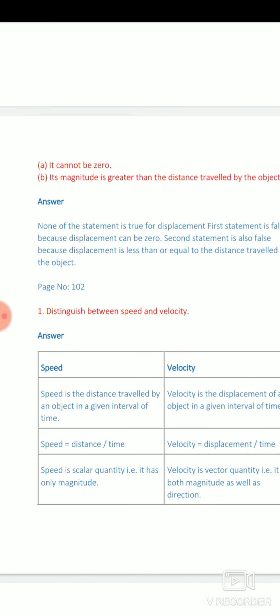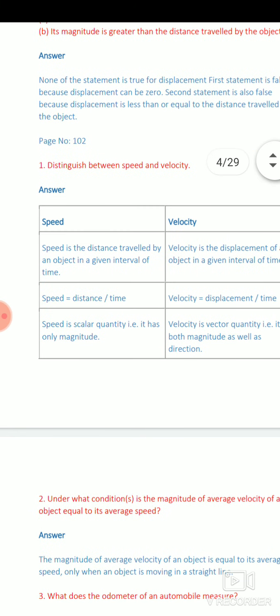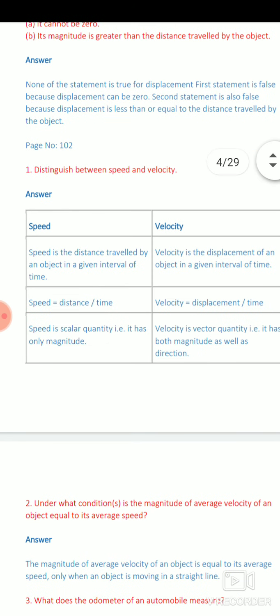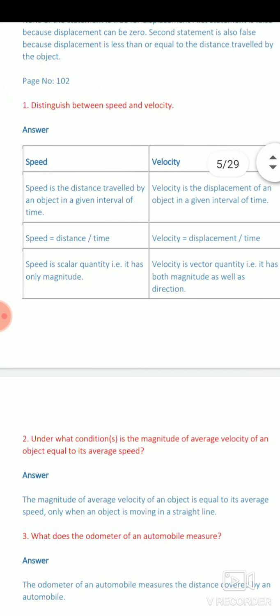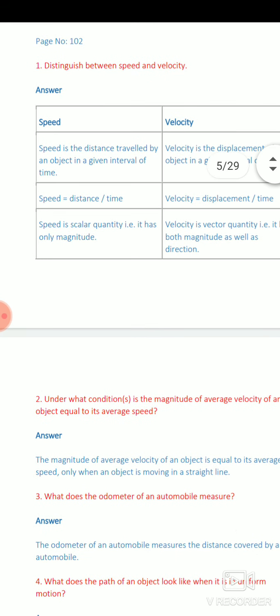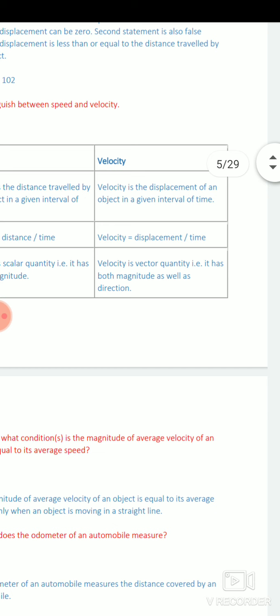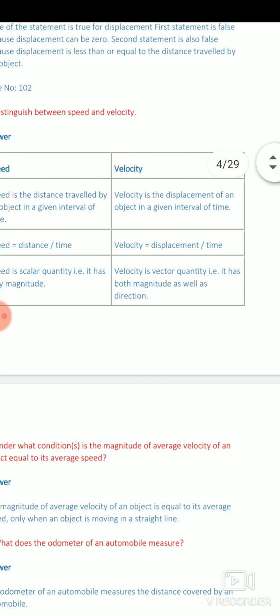Now the next question: the difference between speed and velocity. Dear students, speed and velocity can be the same whenever we travel in a straight path, but in case of difference, speed means distance per unit time, but velocity means displacement per unit time.